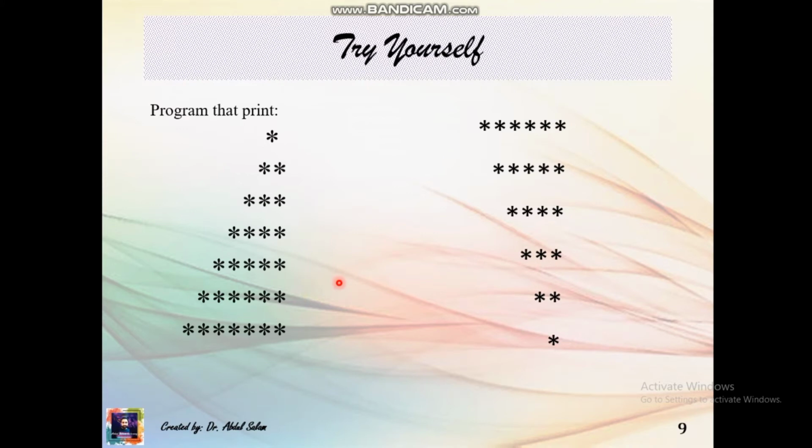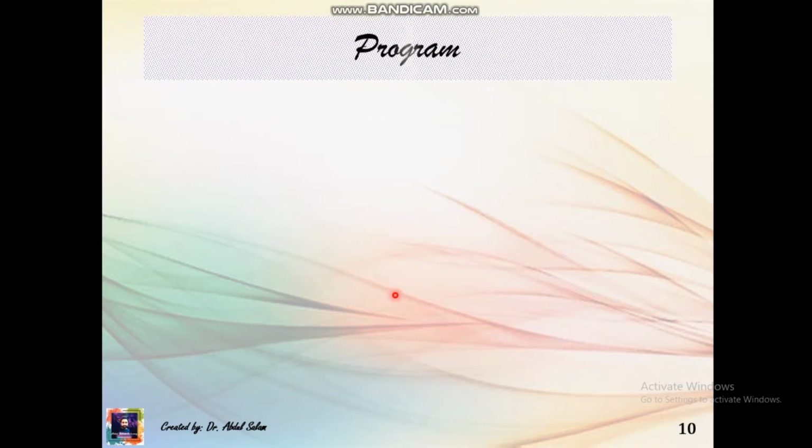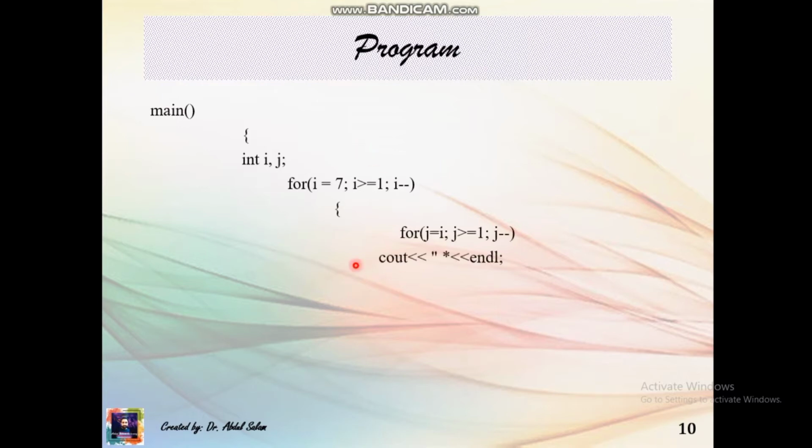Try yourself to write a program like this which will print stars in ascending and descending order. So write a program using a for loop, initialize i and j, use a for loop, a nested for loop, a loop inside the loop, and cout.